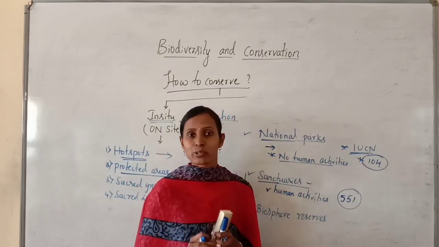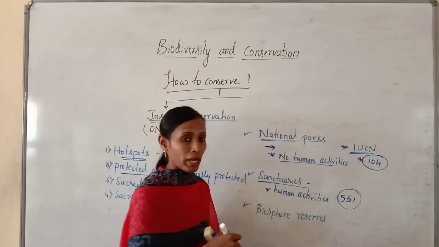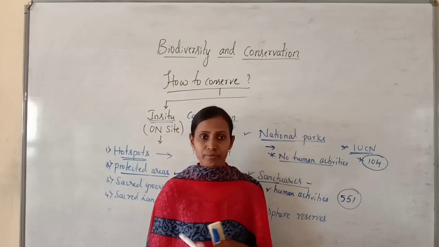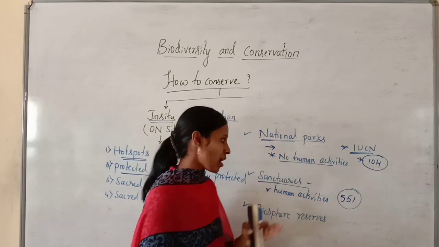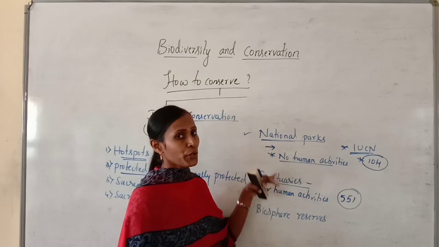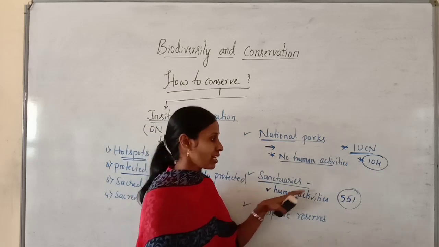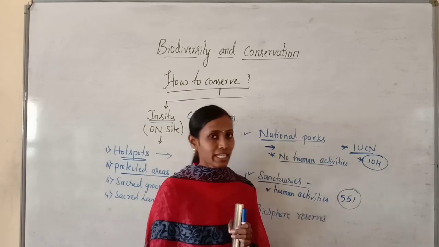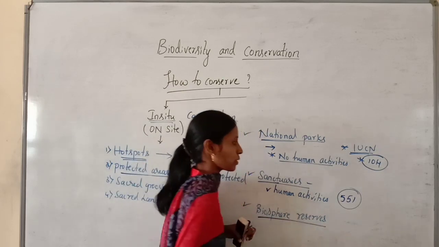So how many wildlife sanctuaries are there in India? It is about 551. You may know Ranganathittu Bird Sanctuary and Nagarhole Wildlife Sanctuary. So these are certain examples for sanctuaries. Here it is smaller than a national park. Some human activities are permitted to some extent, and there are 551 wildlife sanctuaries in India. So that is sanctuaries. Next one, biosphere reserve.